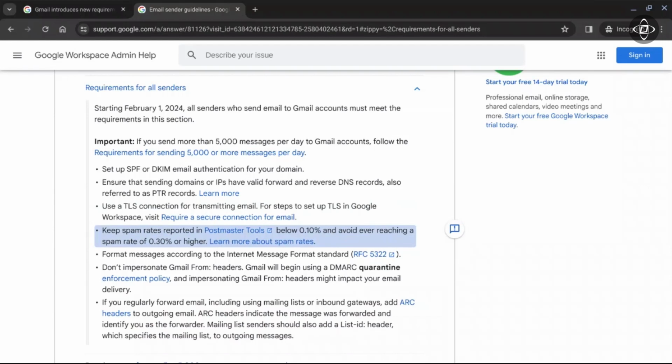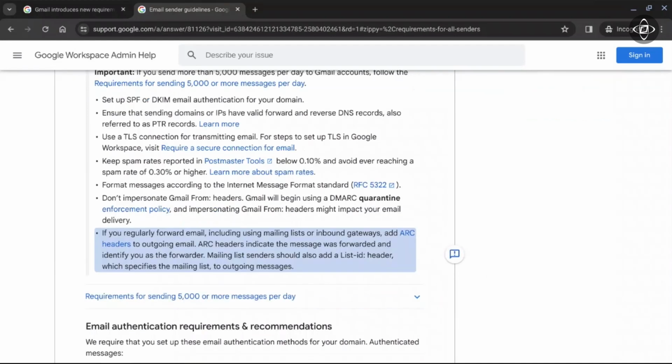Next, format messages according to the Internet Message Format standard, which is RFC 5322. If you click on this link, you will be able to see the RFC compliance. Google also enforces a DMARC quarantine enforcement policy. Anyone impersonating Gmail in the From headers might have their email delivery impacted. Google also suggests that if you forward emails on a regular basis, then in the mailing list you also need to include the ARC header, which identifies that the forwarded message was forwarded by you.